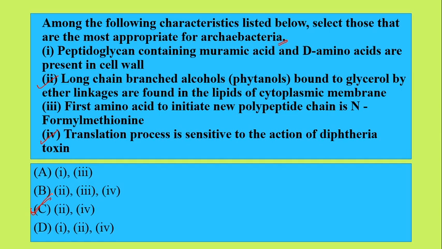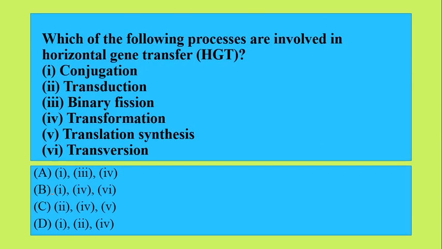Okay, so let's go to the next question. Which of the following processes are involved in horizontal gene transfer? So you have horizontal gene transfer. I hope you have studied about horizontal gene transfer in bacteria. So here we have conjugation, transduction, binary fission, transformation, translational synthesis or transversion. Horizontal gene transfer includes conjugation, transduction and transformation. I hope you know about all these three processes. If you don't know, I'll tell you.